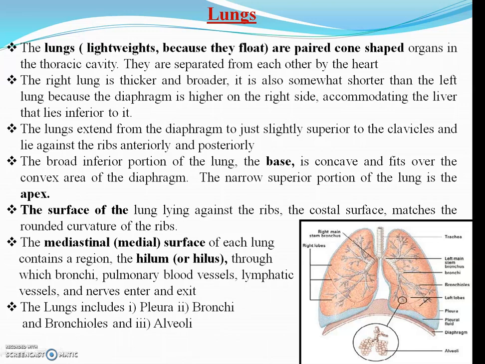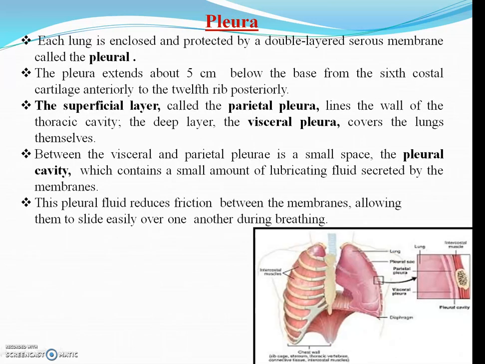We are going to see this in detail, but before moving to this, we just have a diagram. This is the pleura, which is a membrane covering the lungs. And this is the trachea, which bifurcates into the right and left bronchus. This bronchus again branches into different bronchioles, and here you can see at the tip of each bronchiole, this bunch is the alveoli, where the actual exchange of oxygen and carbon dioxide takes place.